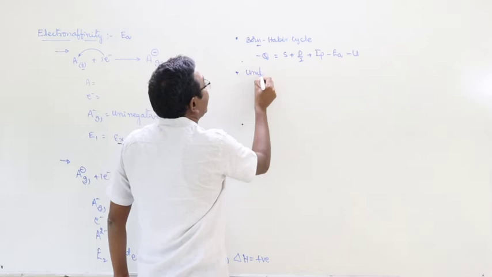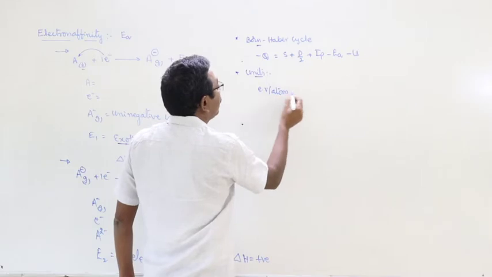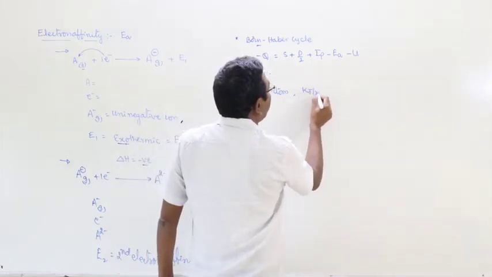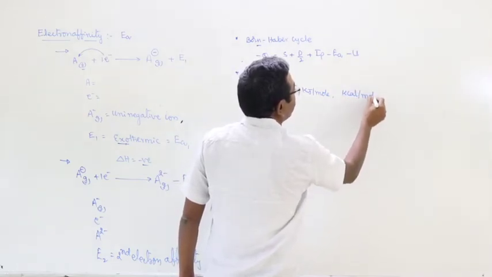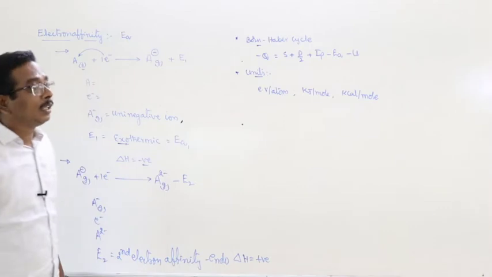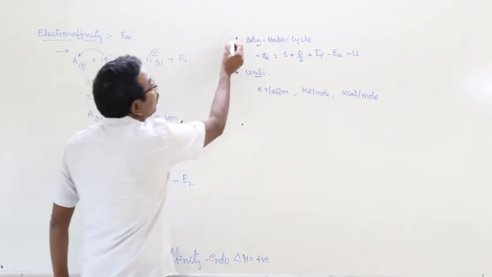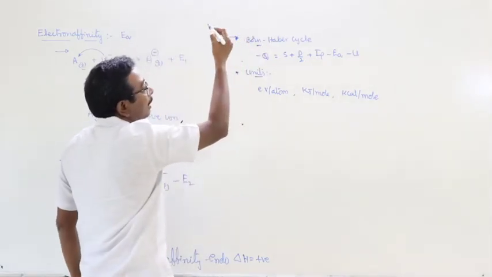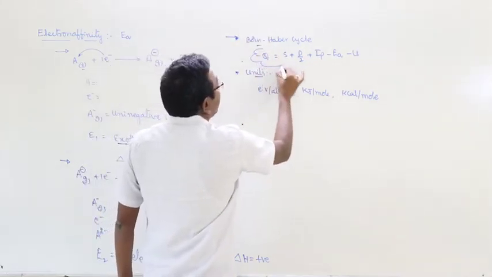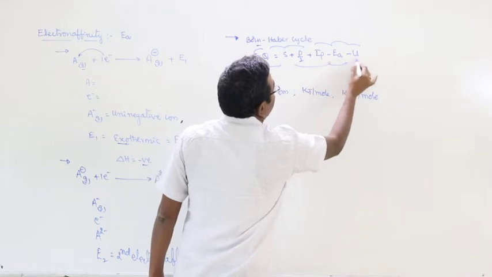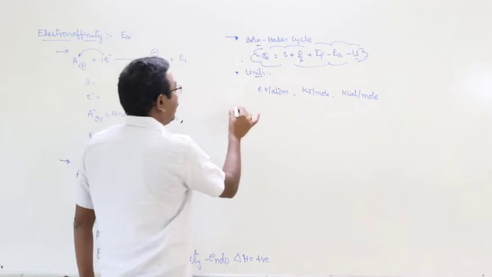And here the units of electron affinity are electron volt per atom, kilojoule per mole, and kilocalories per mole.